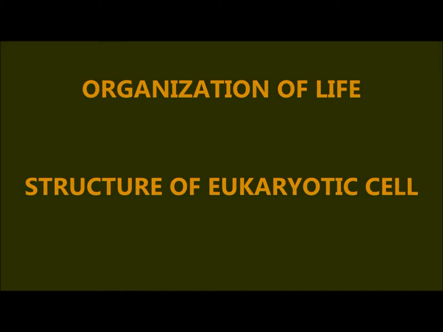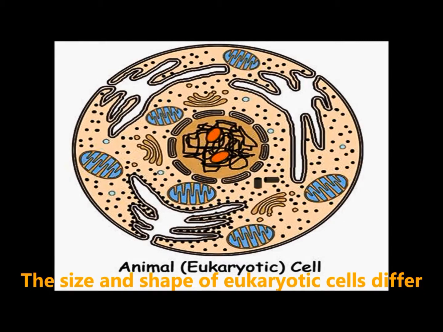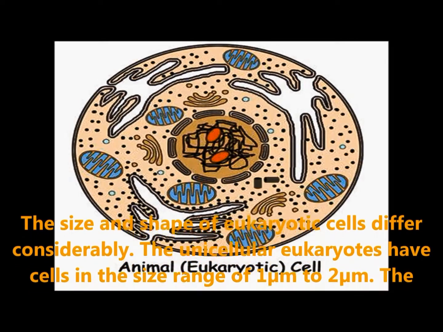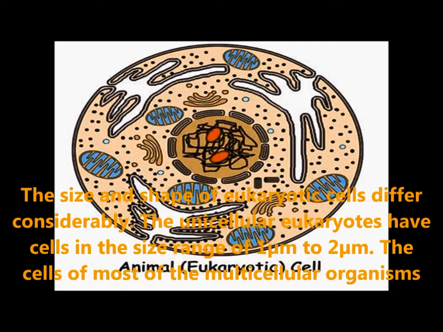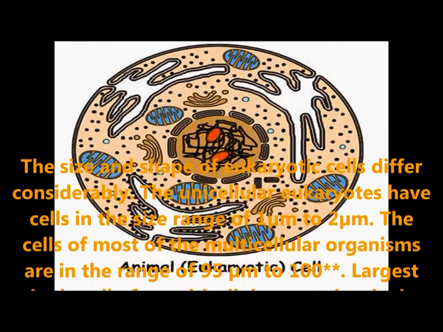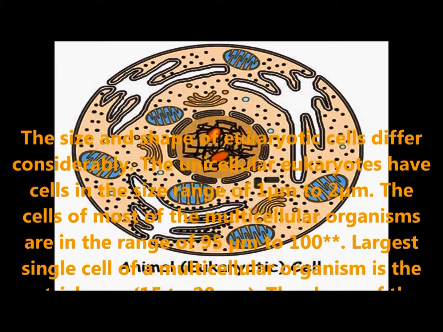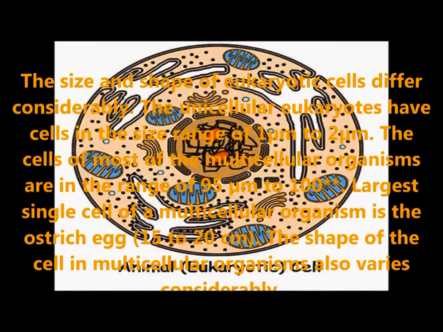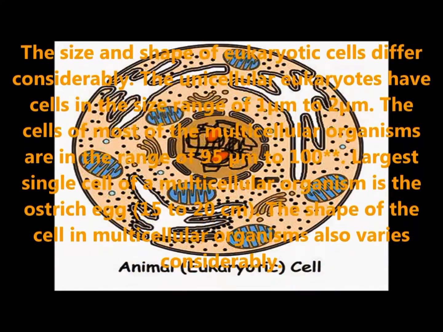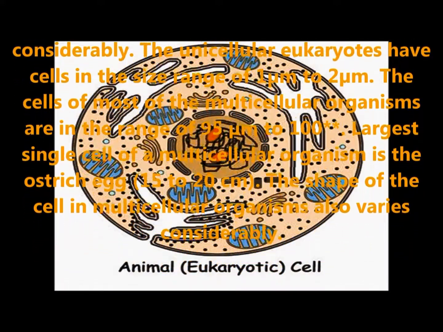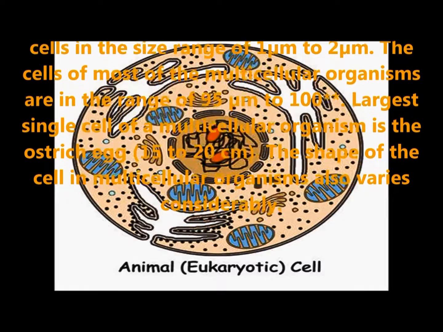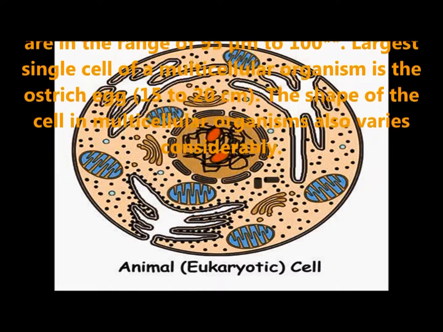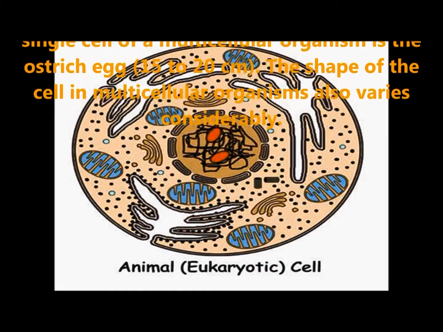The structure of a eukaryotic cell. The size and shape of eukaryotic cells differ considerably. The unicellular eukaryotes have cells in the size range of 1 micrometer to 2 micrometers. The cells of most unicellular organisms are in the range of 95 micrometers to 100 micrometers. A large single cell of a multicellular organism is the ostrich egg, which is 15 to 20 centimeters.